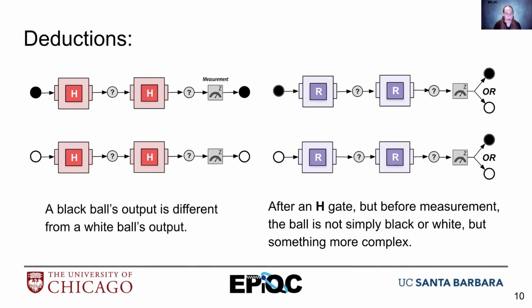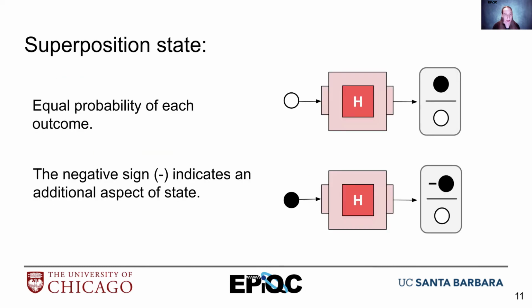All right, so what we know is that after two gates, it's different from a random gate. We also know that there's some state in the middle of those H gates that we haven't depicted because measurement is not the same as the state. So after an H gate, but before measurement, the ball can't be just simply black or white. It needs to be something more complex after an H gate. So what we need first is a visual representation. And so we're going to represent it this way.